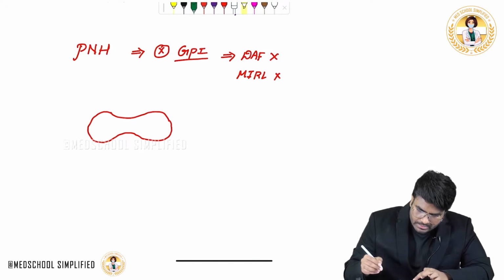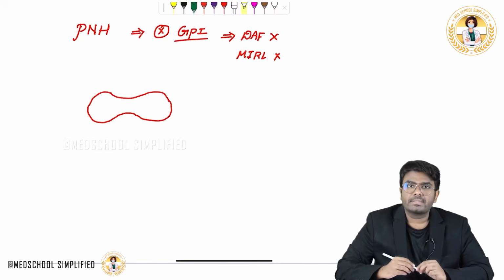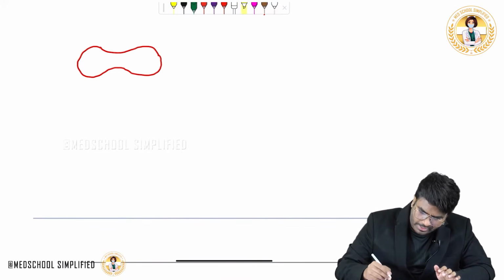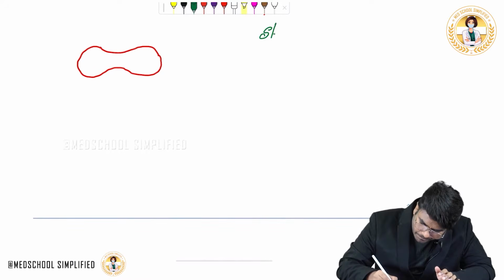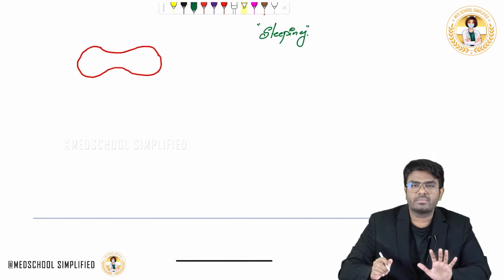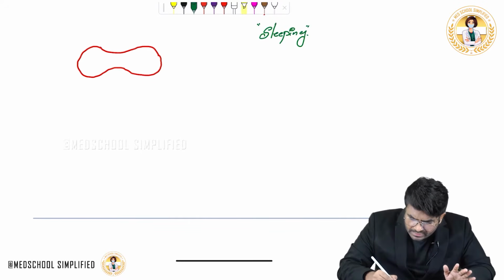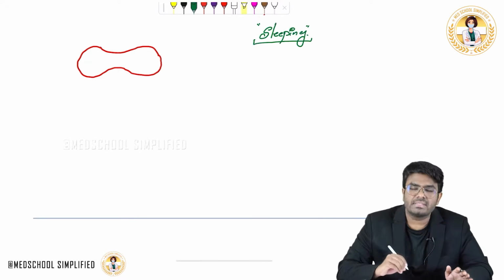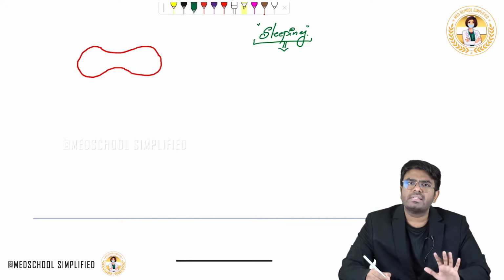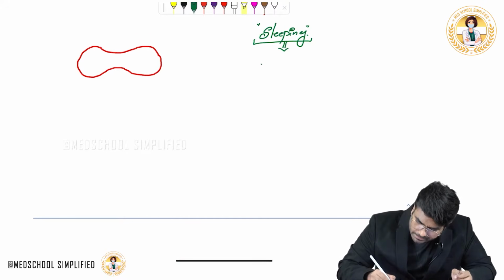Okay, so what happens? Now let's talk about what happens during sleeping. In a simple way you can understand it like this. Actually the mechanism is a little different, but for easy understanding you can have this. During sleeping, what kind of breathing are you going to have? Very subtle, shallow breathing is going to be there.